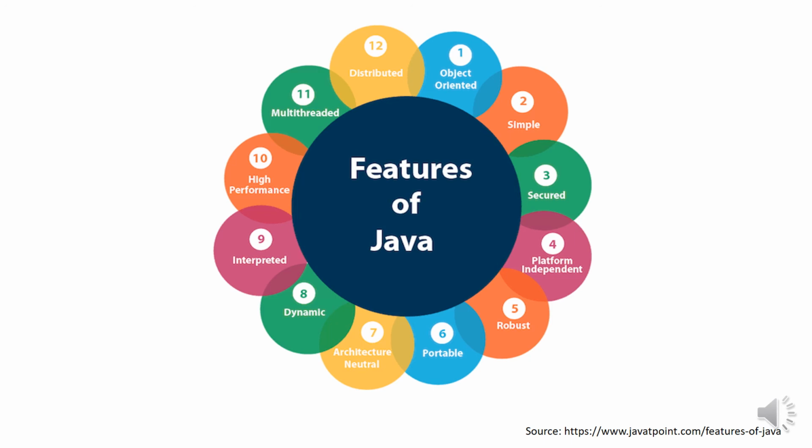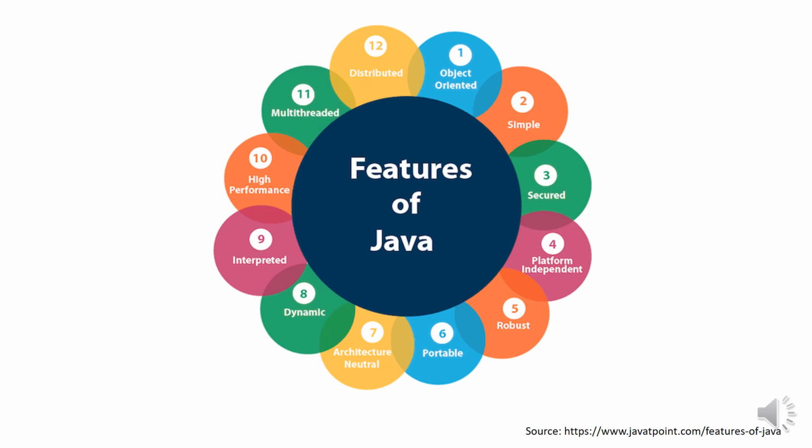Then platform independent. Java is platform independent because it is different from other languages like C, C++, etc., which are compiled into platform specific machines, while Java is a write once, run anywhere language. A platform is a hardware or software environment in which a program runs. There are two types of platform, software based and hardware based. Java provides a software based platform.